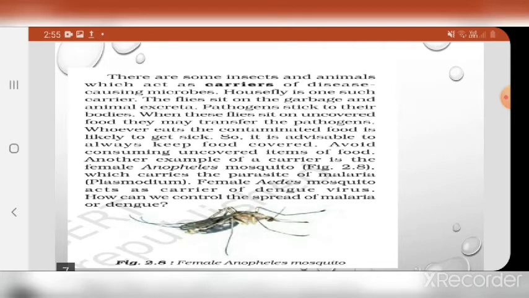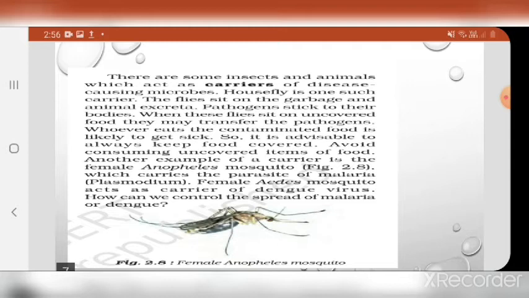And when this housefly again sits on food, if the food is uncovered, it transfers the pathogens from the garbage to the food. And if we eat this type of uncovered food, the pathogens enter our body through this food. In this way the disease spreads by means of food.